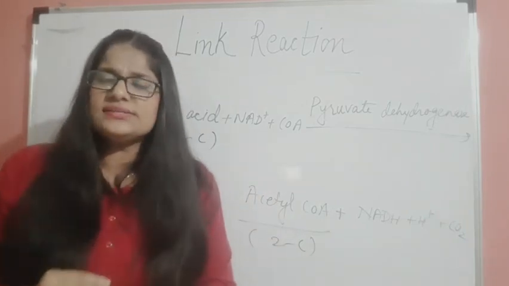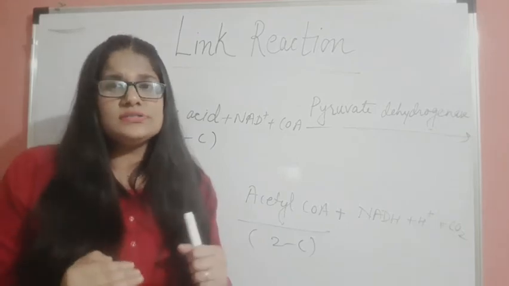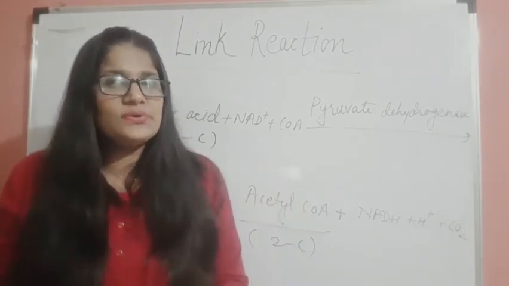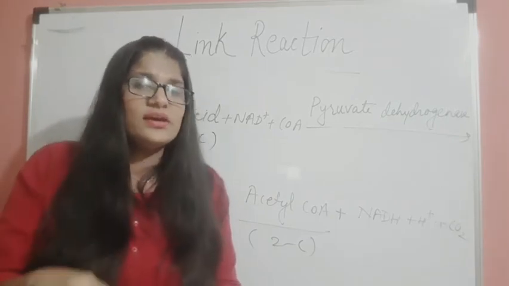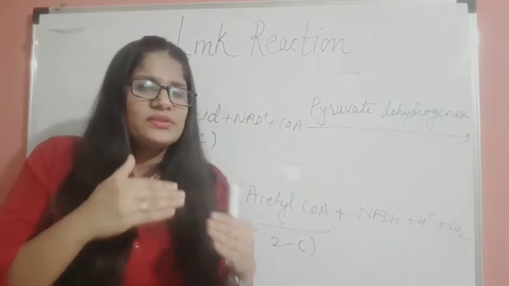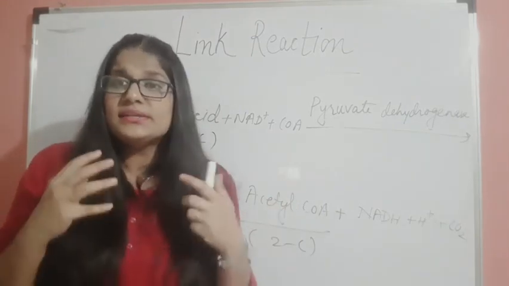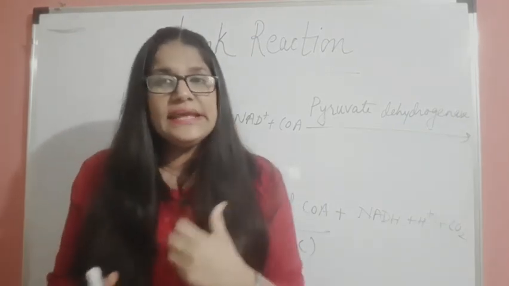And why is it called a link reaction? Because pyruvic acid is the product of glycolysis and acetyl coenzyme A is the reactant for the Krebs cycle. So this reaction occurs between glycolysis and the Krebs cycle. That's why it is called the link reaction.